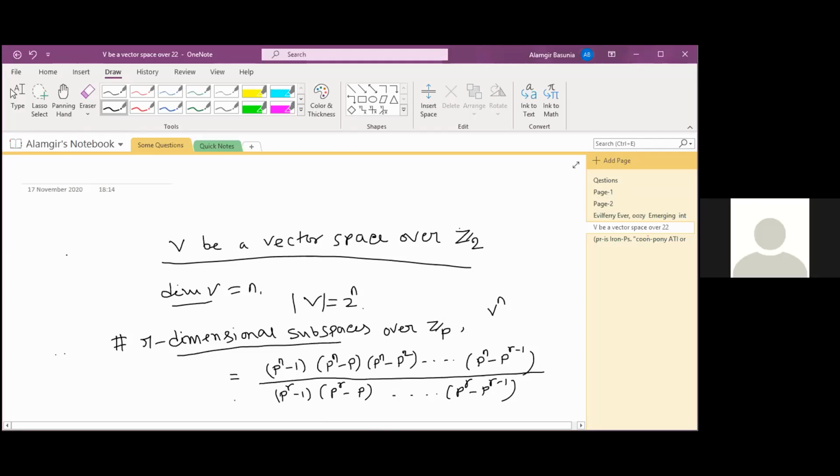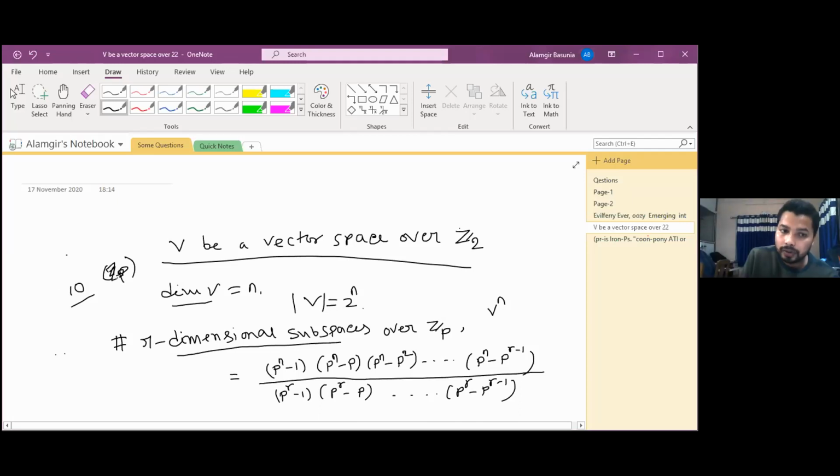Suppose there is a 10-dimensional vector space over Z_p, over a finite field. All this we are discussing over a finite field.